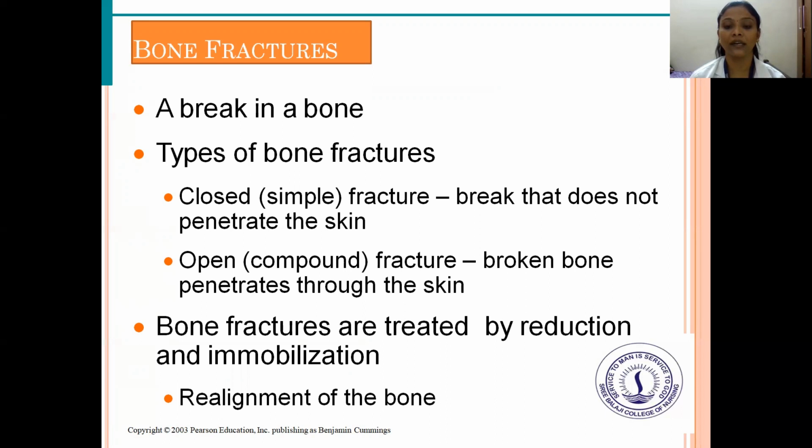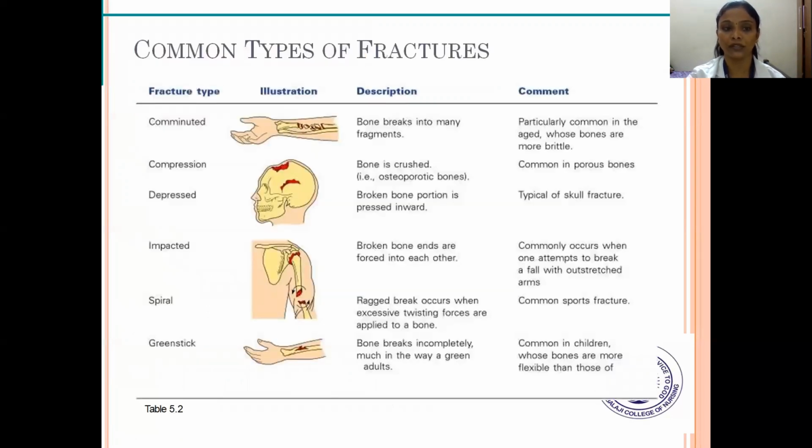Bone fractures are treated by reduction and immobilization, and realignment of the bone can be done. That is called bone fracture. And what are the common types of fractures? The first fracture type is the comminuted fracture.